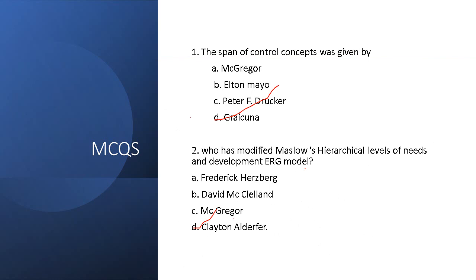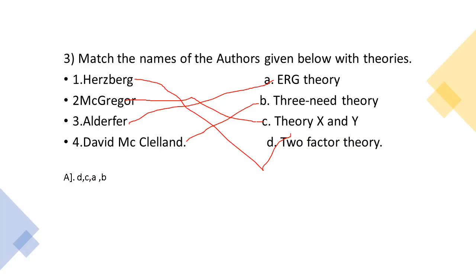So after discussing all five managerial functions and organizational behavior, leadership styles, and whatever the important points and related concepts, we are moving on to some of the MCQs which are selected from previous question papers. Next question is in the form of match the following. In this match the following, some of the theories and authors' names are given. We need to match. First one is Herzberg, two factors theory. Here the answer for one is D, two factors theory. Hygiene factors and motivators.